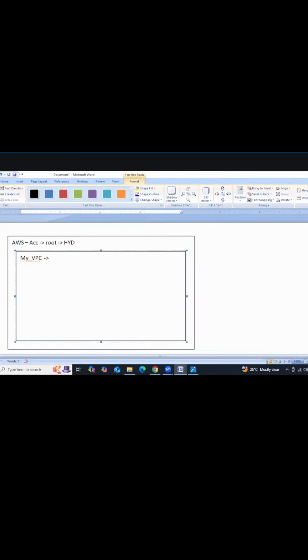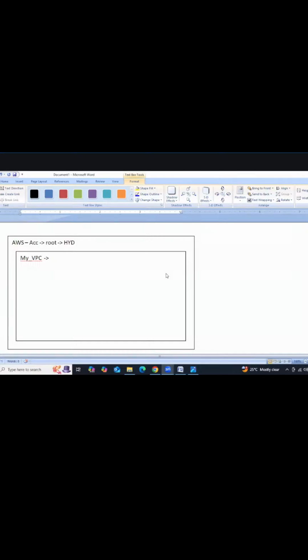This is the first step to create the VPC. You can give any kind of CIDR block. 192 also you can give, 10 dot also you can give, your wish. Which one I need to give? 192 can be class C. 192.168.0.0/16. So this is our VPC. This VPC is having 65,536 combinations.